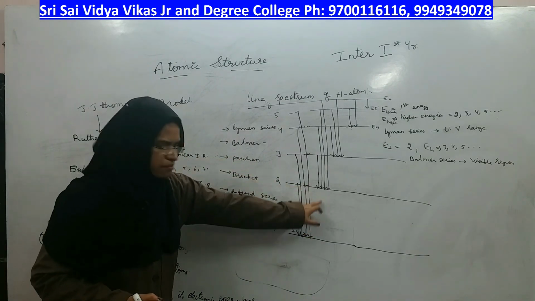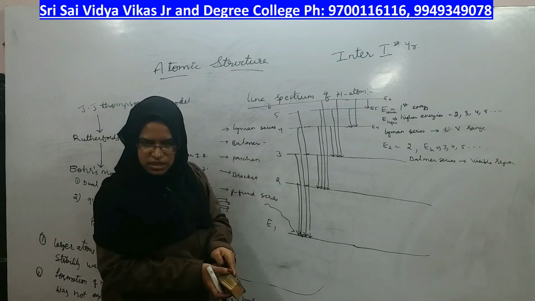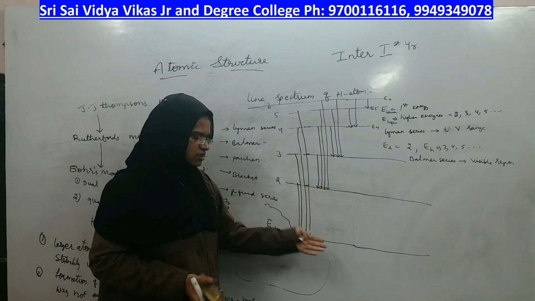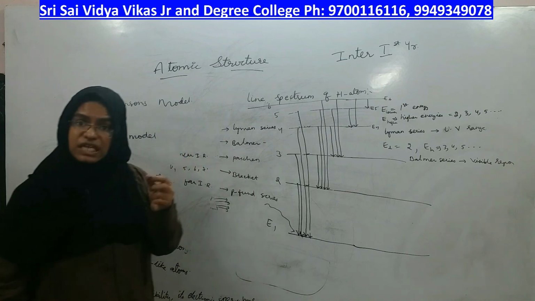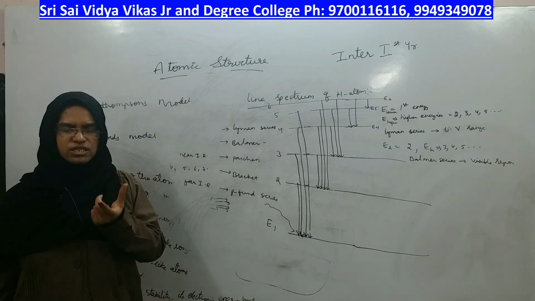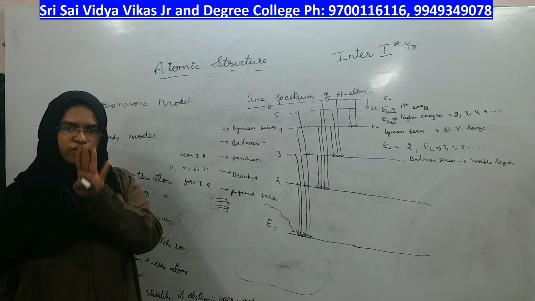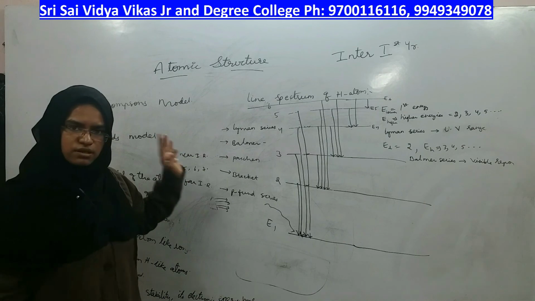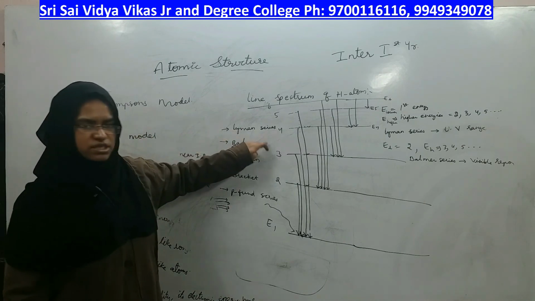The more the gap is, the more the energy is. If the gap is more, energy is more. If the gap is less, energy is less, right? In the first difference, energy is very high. Therefore, wavelength will be very less. Our eye cannot see very less wavelength. Our eye cannot even see very high wavelength. What can we see? The human eye can see the wavelength which is under the visible region, not much high, not much low. So, that is only for Balmer series.